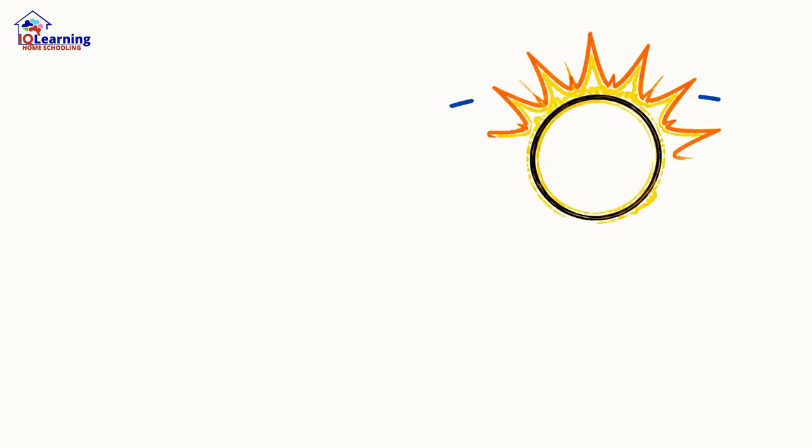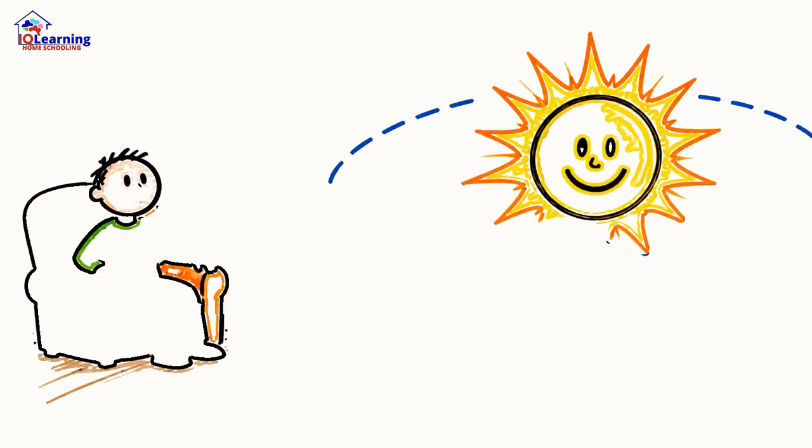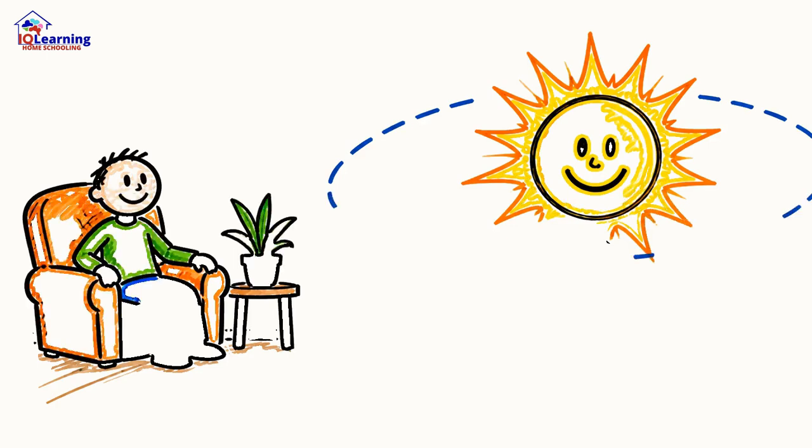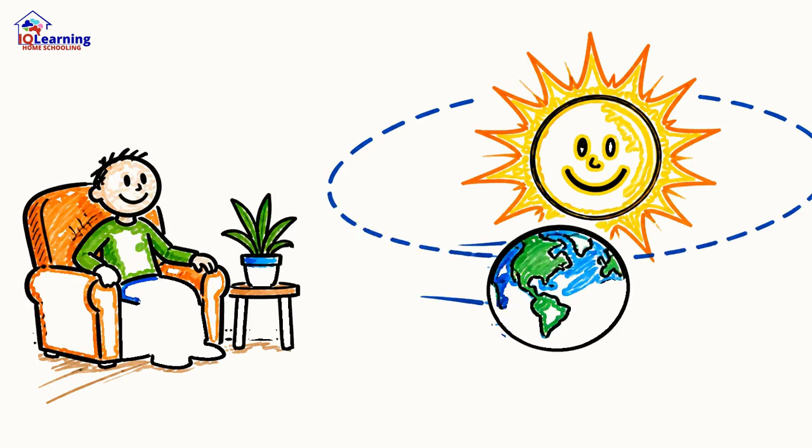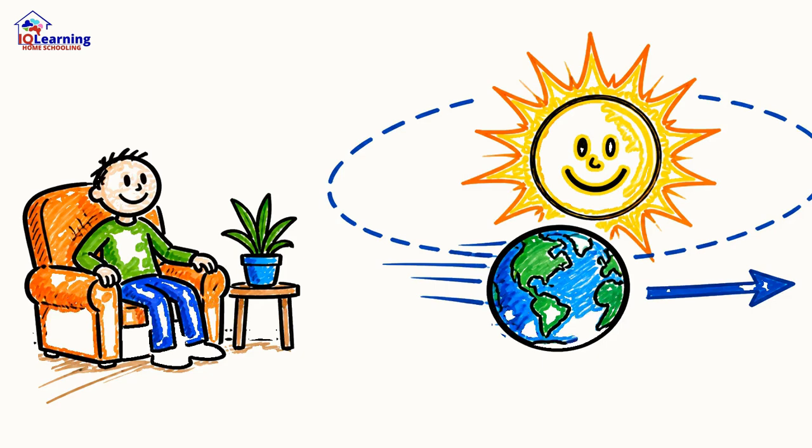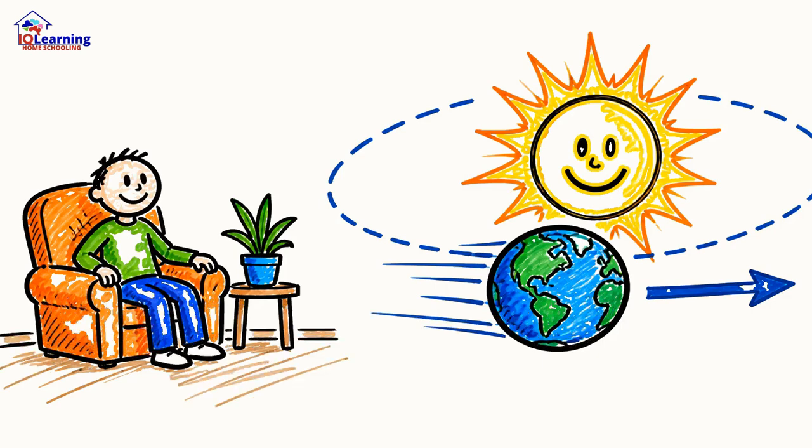And all of this depends on your frame of reference. Are you sitting still right now? Relative to the floor, yes. But relative to the sun, you're hurtling through space at 30,000 meters per second.